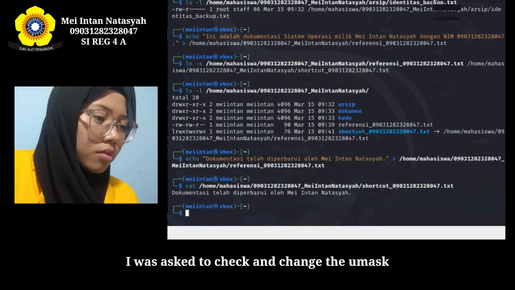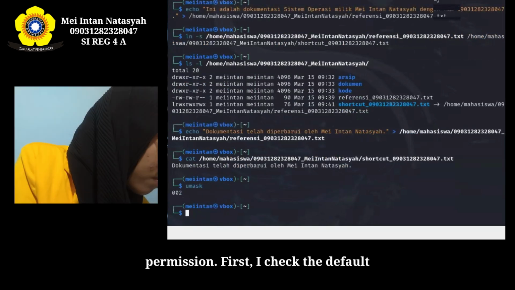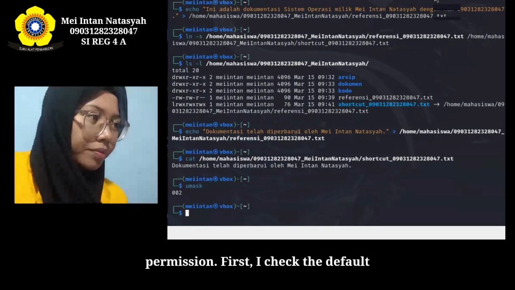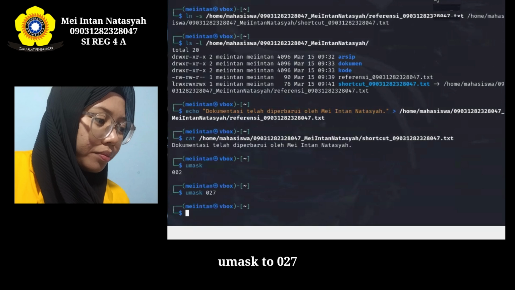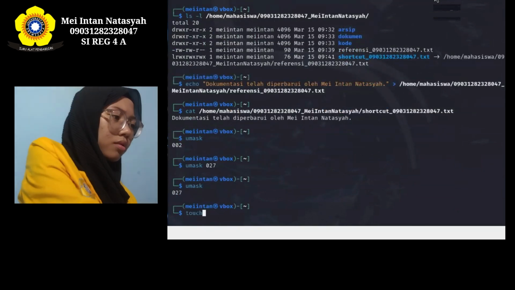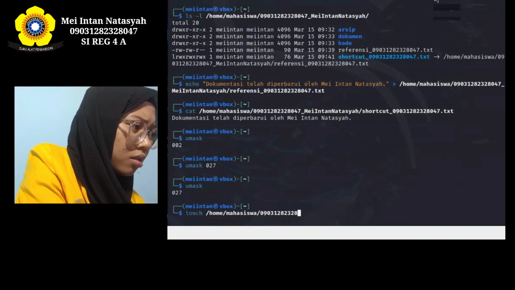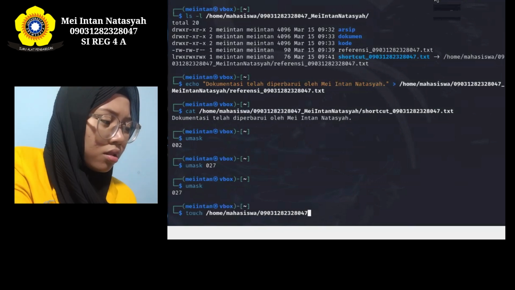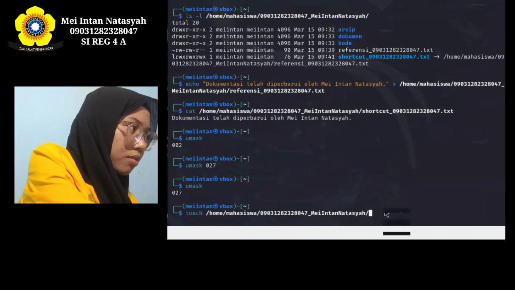I was asked to check and change the umask value, then observe its effect on new file permissions. First, I check the default system umask value. Then I change the umask to 027 and create a new file named data_new.txt.